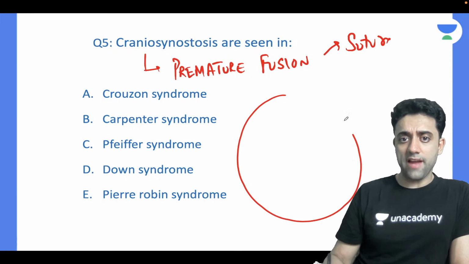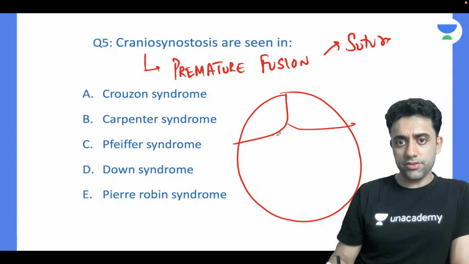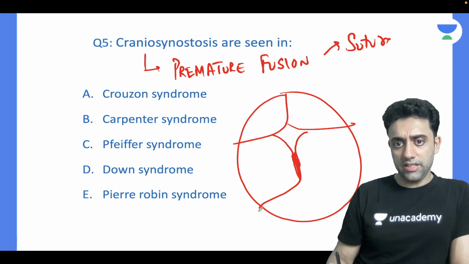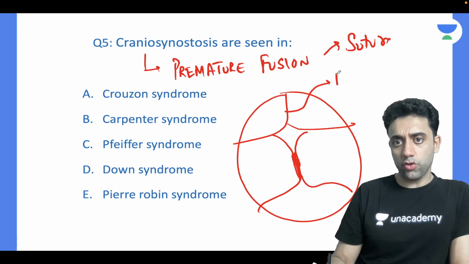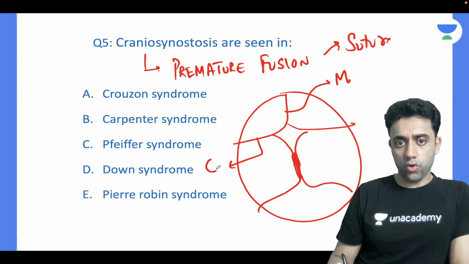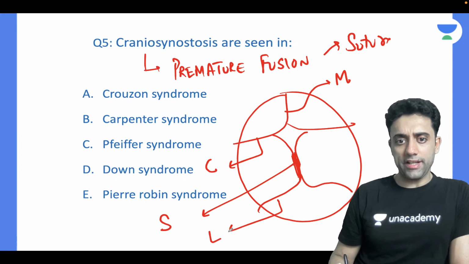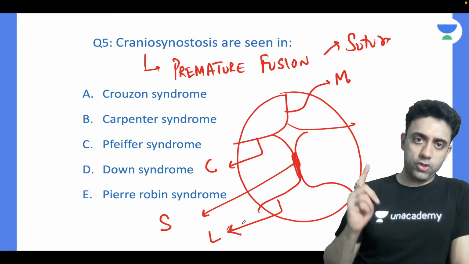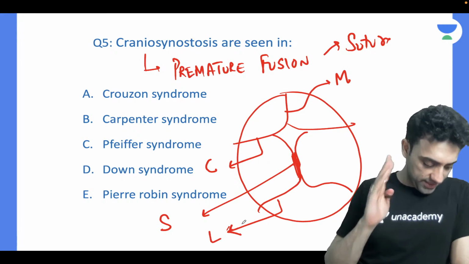And how many sutures do we have? We all know that we have multiple sutures, ladies and gentlemen. So yes, we have the metopic suture, we have the coronal suture, we have the sagittal suture, and we have the lambdoid suture. Metopic, coronal, sagittal, lambdoid, right?